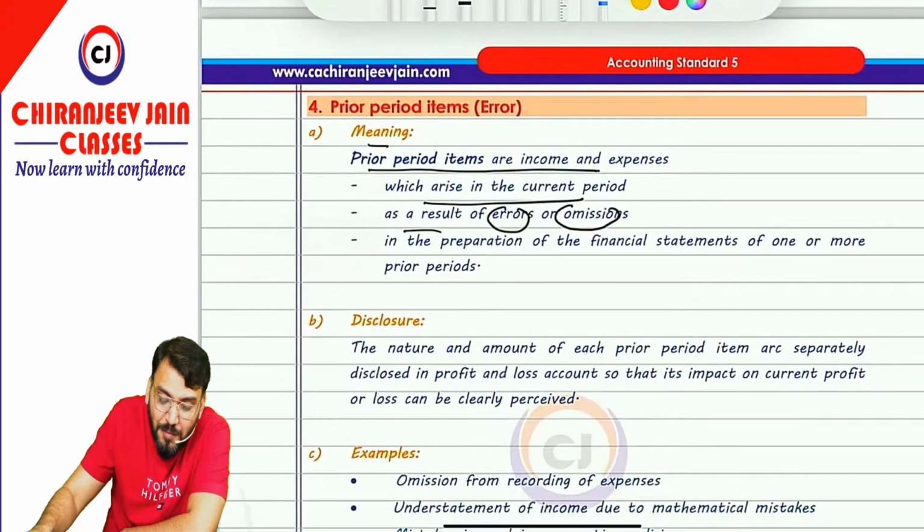Correct. So this prior period item should also be disclosed separately. The nature and amount of each prior period item are separately disclosed in the P&L so that its impact on the current year profit can be perceived. Means the disclosure requirement is similar to extraordinary item.